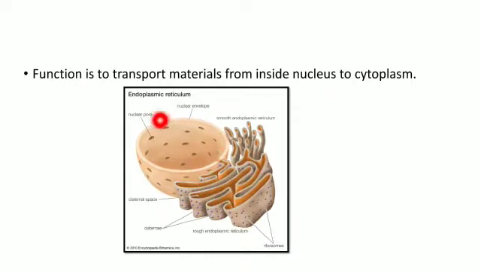They are attached to the nucleus. Clear, dears? This is the nuclear membrane to which the endoplasmic reticulum is attached, and there are two types of endoplasmic reticulum, dears: the smooth endoplasmic reticulum and the rough endoplasmic reticulum. We will now study about its difference, that why it is known as the rough and why it is known as the smooth endoplasmic reticulum.